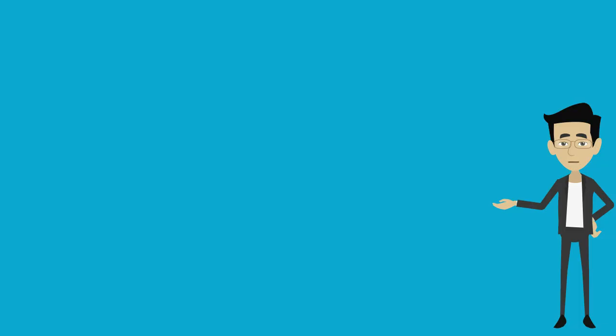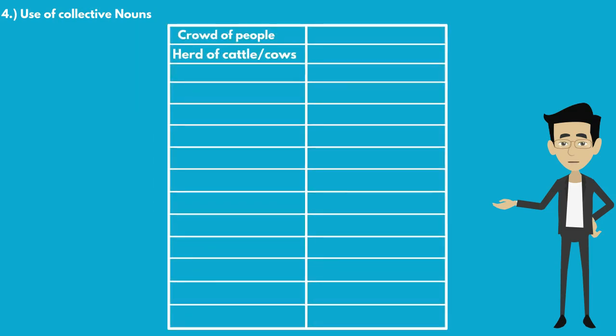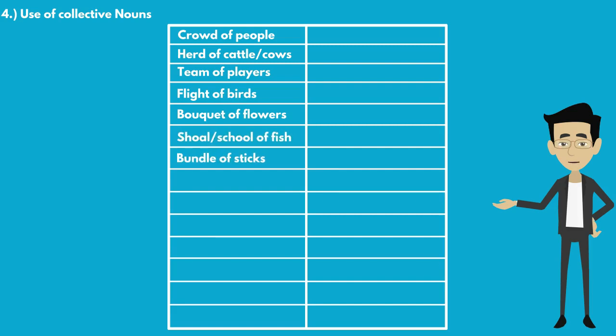Now the fourth one. Use of collective nouns. Crowd of people, herd of cattle or cows, team of players, flight of birds, bouquet of flowers, shoal or school of fish, bundle of sticks, army of soldiers, flock of sheep, crew of sailors, swarm of bees, garland of beads,